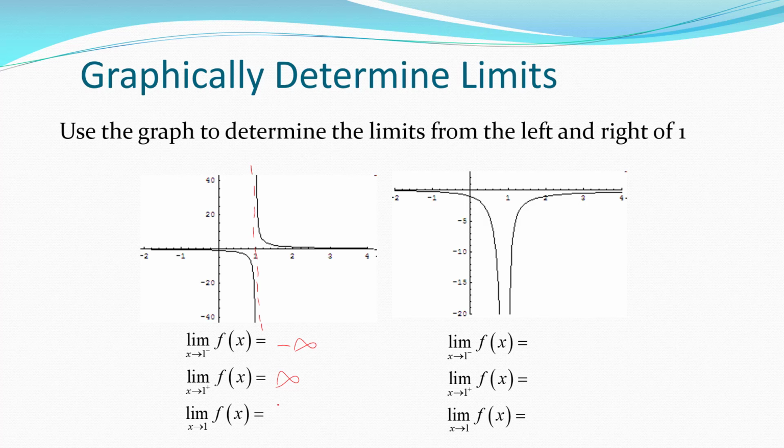Since the limits at the left and the right don't have the same behavior, the only thing you could say with the limit as x approaches 1 is that it just plain does not exist. In the other case here, all these limits should be negative infinity, because the function is decreasing without bound from the left and the right, and overall it's decreasing without bound, regardless of what side you come from.